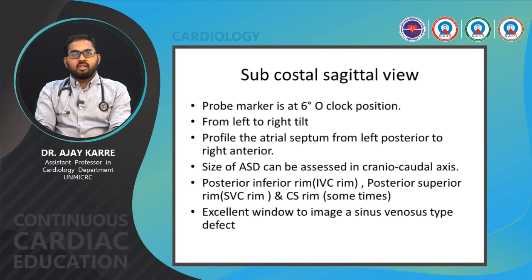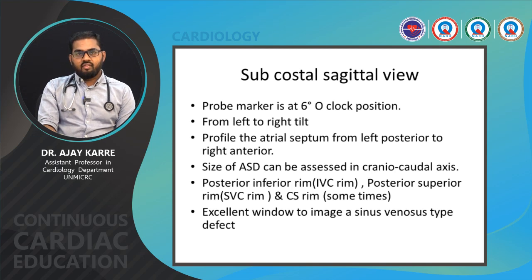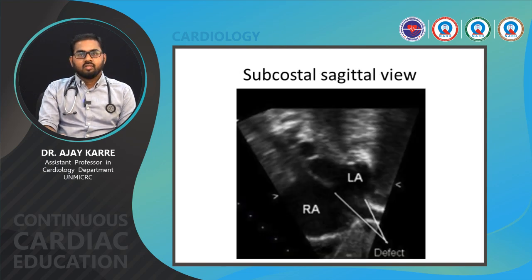The subcostal sagittal view: the probe marker is placed at 6 o'clock position, with left to right tilt, profiling the atrial septum from left posterior to the right anterior. The size of the atrial septal defect can be assessed in the craniocaudal axis. The posterior inferior rim, IVC rim, posterior superior rim, and coronary sinus rim sometimes. This is an excellent window to image a sinus venosus type of ASD also. In the subcostal sagittal view, here we are able to see the defect between the LA and RA.